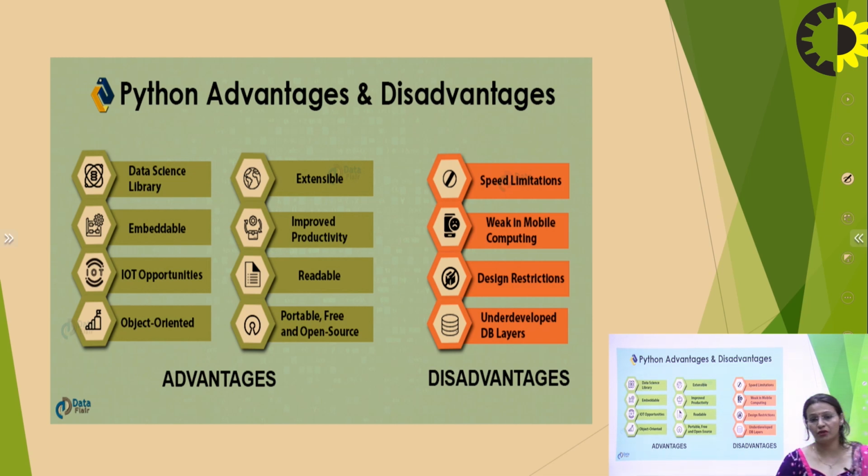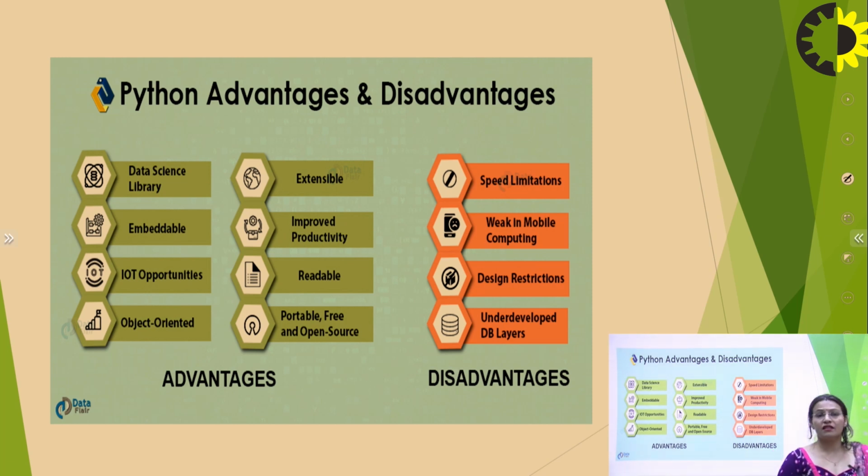There are a huge number of advantages associated with it, but there are also a few disadvantages. One concern is the speed limitation, because Python has some speed issues. It is also weak in mobile computing and mobile development.